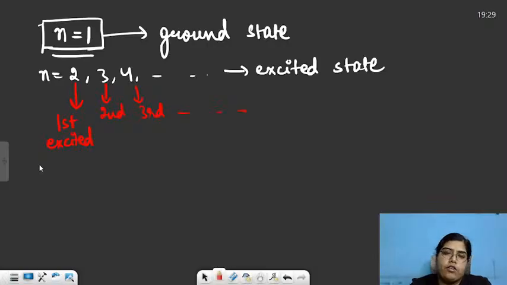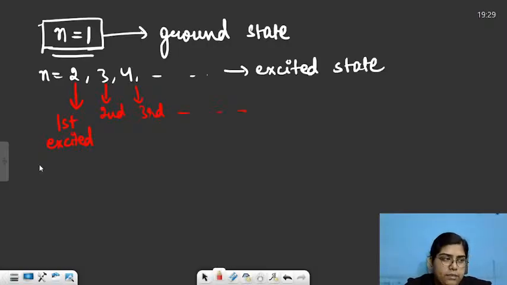So many a times what they do is they don't actually tell you the number of orbit or shell number. Instead, they tell you the second excited state, third excited state or ground state. They'll use words like these. So don't get confused by that.